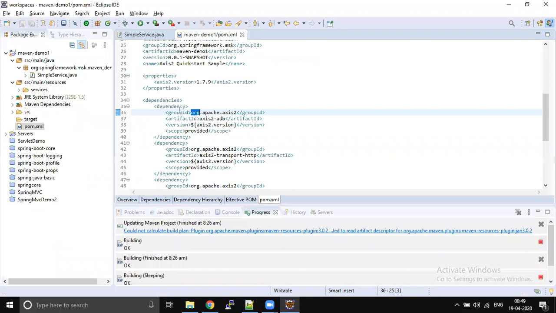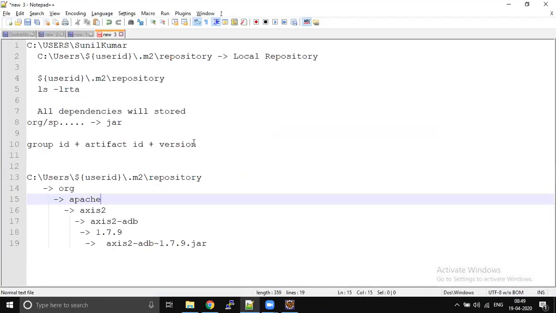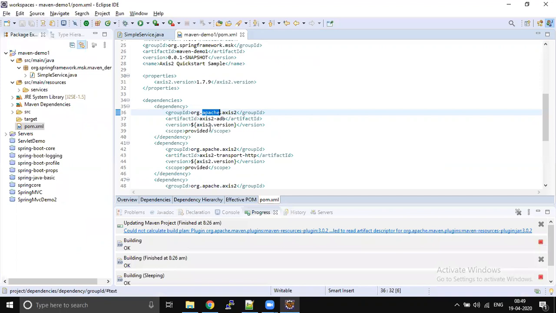Look very carefully at this group ID. What is the separator? Dot, right? So when you define a dot, which is nothing but a separator, for each separator a new folder will be created. So by looking at this itself, I can say org is one folder, Apache is one folder, axis2 is another folder. How am I saying that? Because dot is a separator, and for each dot separation a new folder will be created.